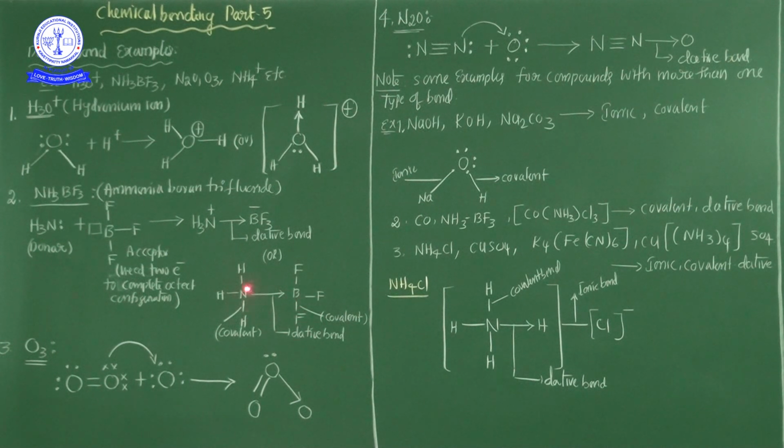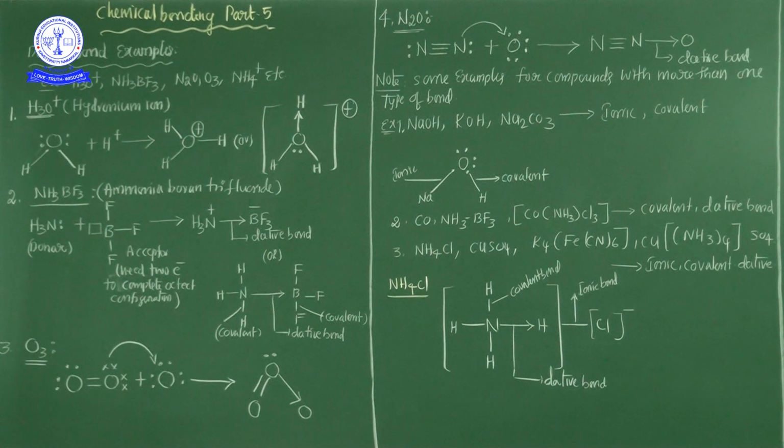So ammonia boron trifluoride is also the best example of covalent bonds combined with a coordinate covalent bond. That's why it's considered a best example of a dative bond, but it has two different types of bonds; additionally, covalent bonds are also present here.